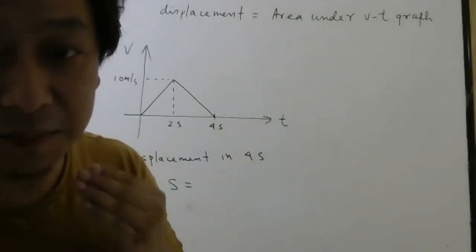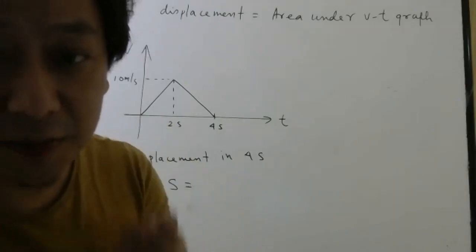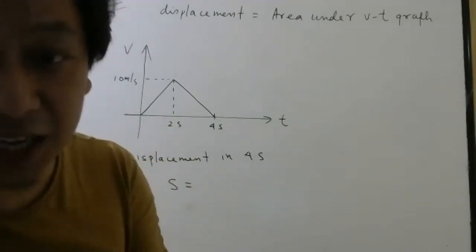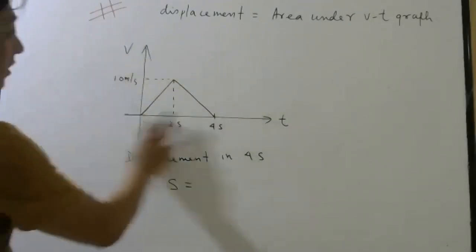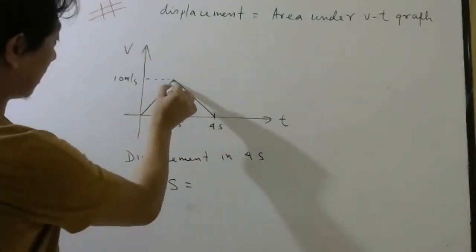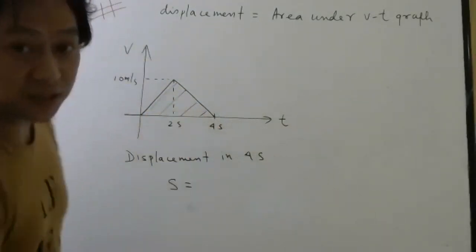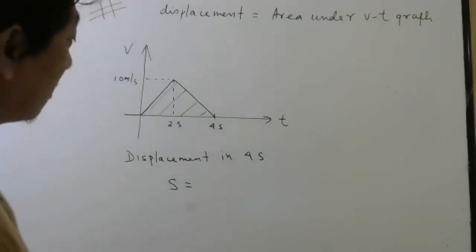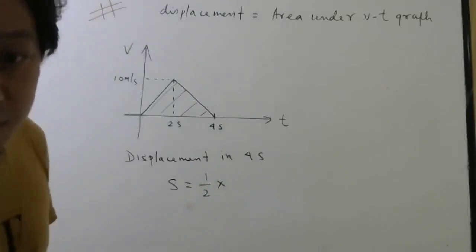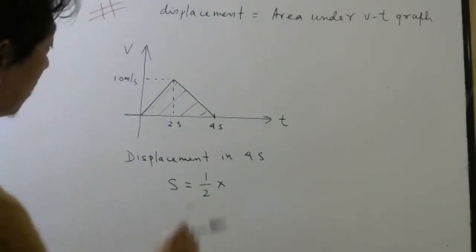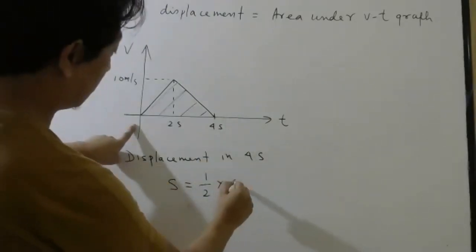So in graphical method, what I taught to you, displacement is nothing but area under VT graph. So this is your VT graph. So what will be the area under this area? What is this area? Triangle. So apply the formula. Half into base. What is the base? 4 seconds.